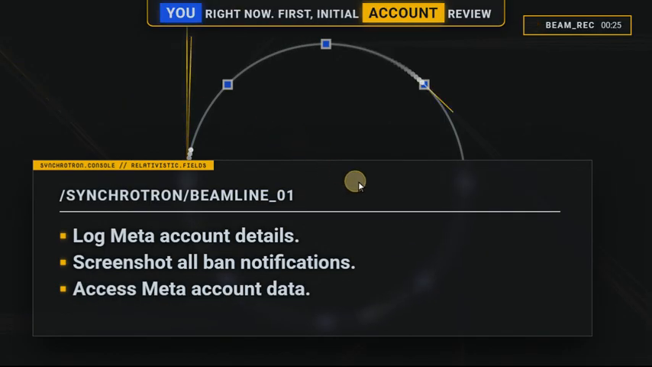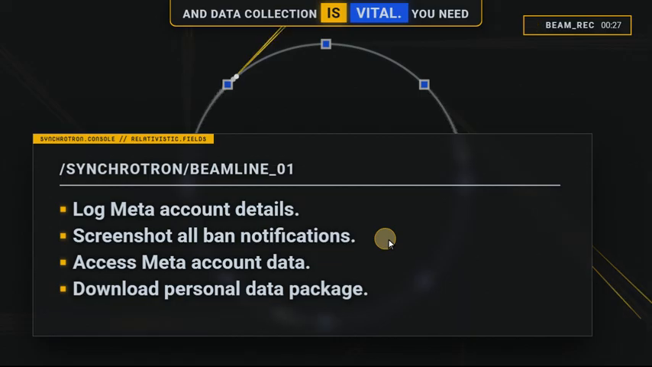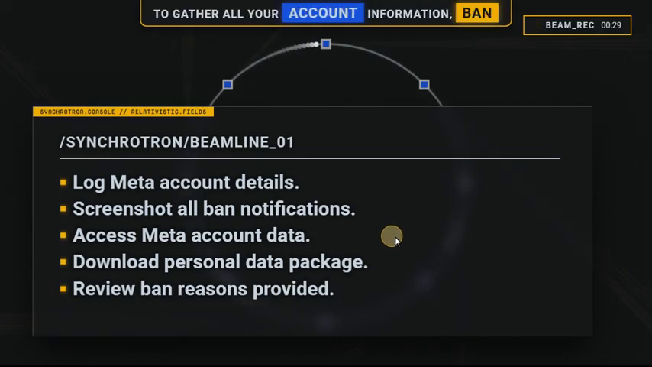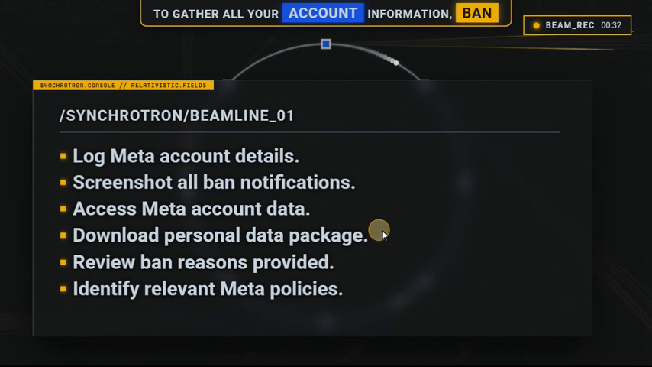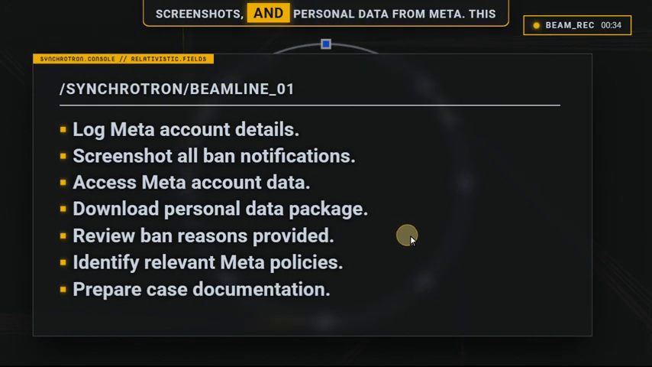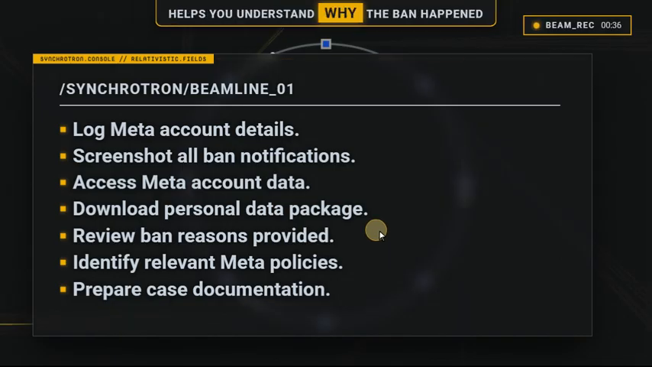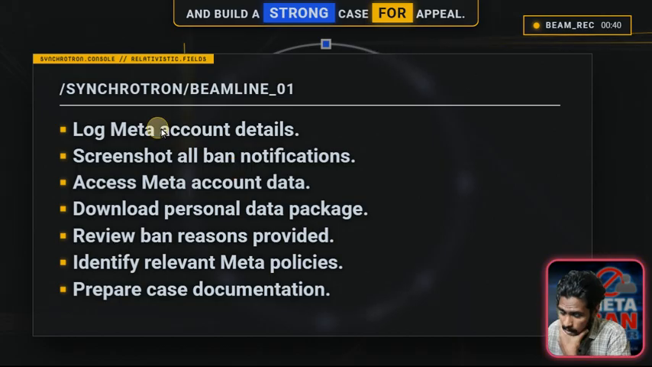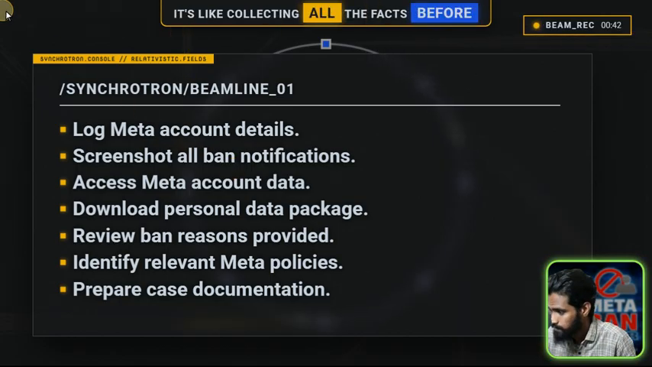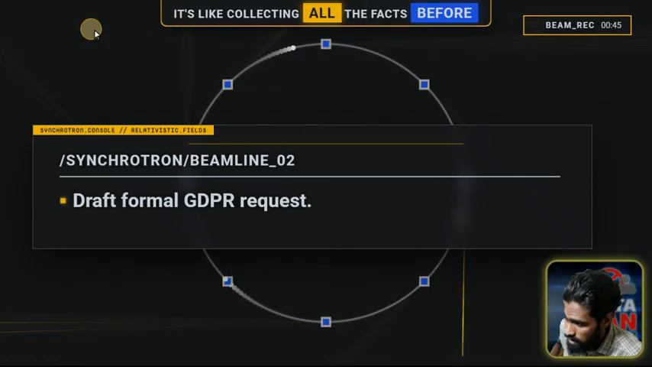First, initial account review and data collection is vital. You need to gather all your account information, ban screenshots, and personal data from Meta. This helps you understand why the ban happened and build a strong case for appeal. It's like collecting all the facts before you present your side.